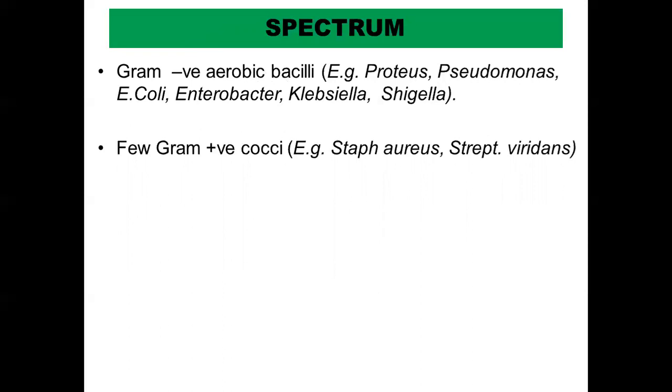Okay, so it is better that before you go on to any of these topics, you study the examples of gram-negative and gram-positive bacteria, and then it will become easier for you. Otherwise, when I say all these different bacteria, it might confuse you. So here you study the broad spectrum, that is, it is mainly active against the gram-negative bacteria. And if you know the examples of gram-negative bacteria, you can easily put those here as examples. That is the way it becomes easier for you.